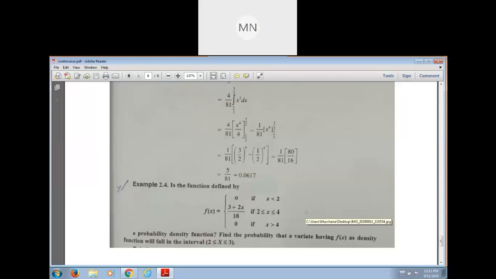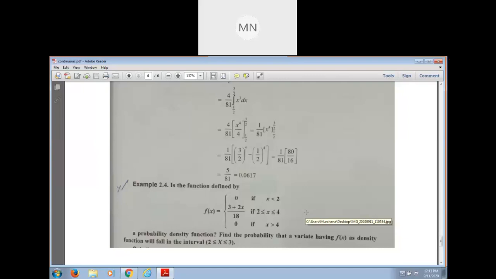Okay. To show whether the function is a density function or not, we use the condition that the integration from minus infinity to infinity of f of x dx is 1. Then after that, break this interval.